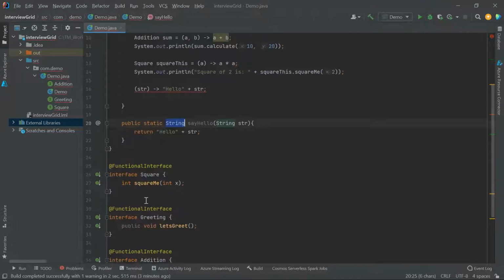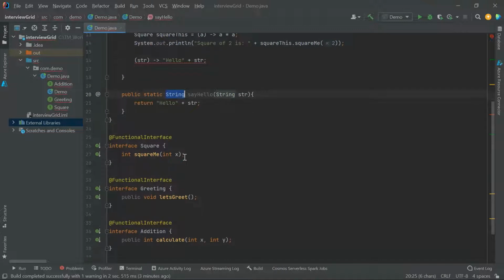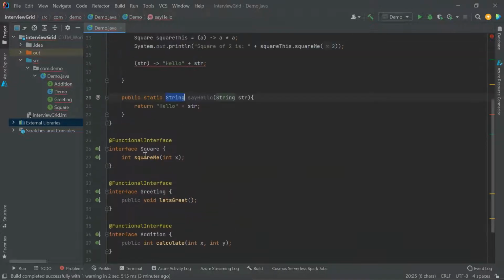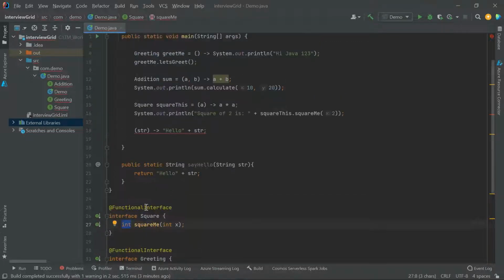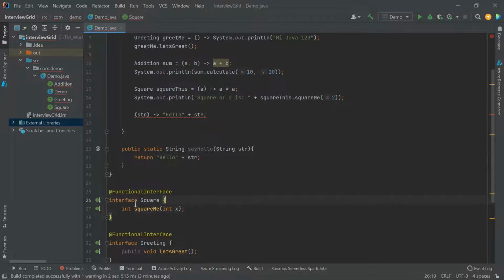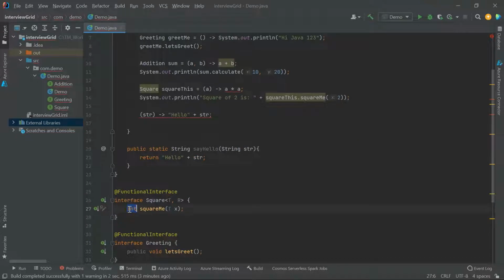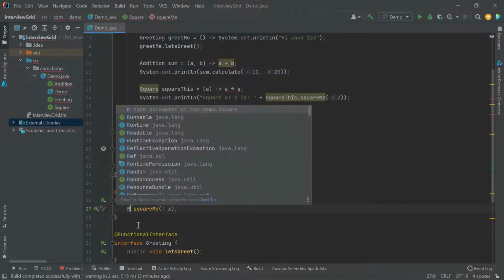So it will take one string and return us a string. We don't have a functional interface matching this, right? But we have something similar here, this square, right? It takes one input, but that is an integer, and it returns us an integer. Can we reuse this? Yes. You would have heard about generics, right? So let's make this of generic type. I'll write T comma R, where T is the type of the argument which we are passing in, and R is the return type we are expecting from the method.